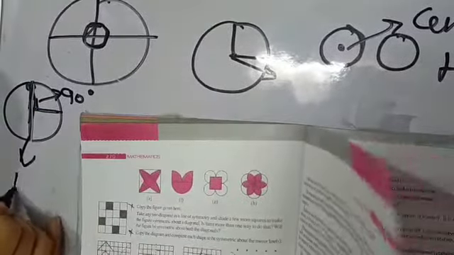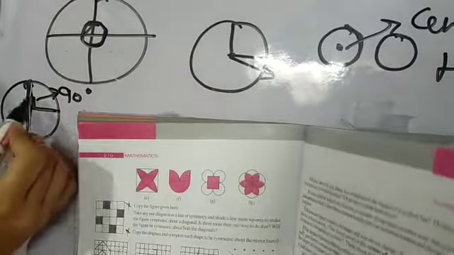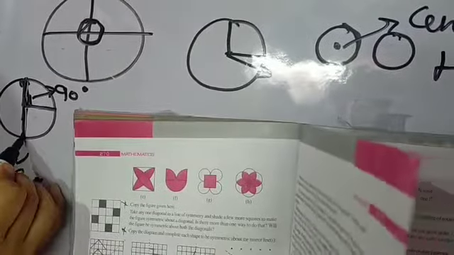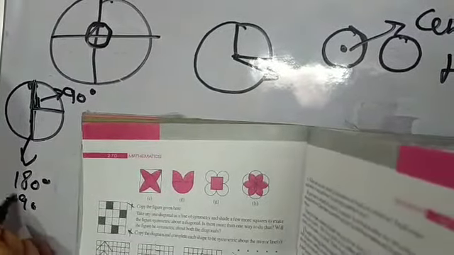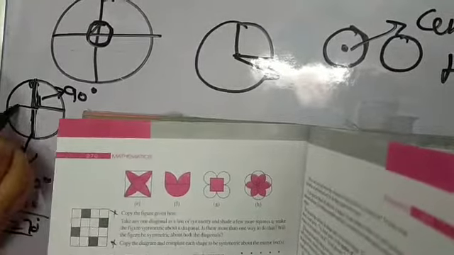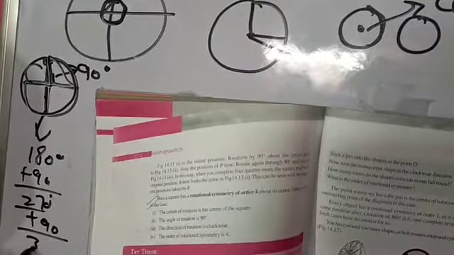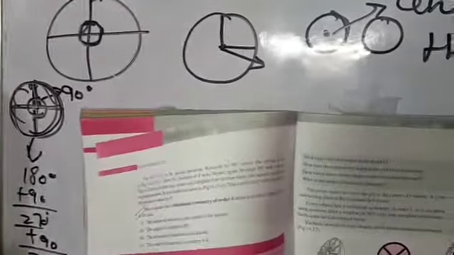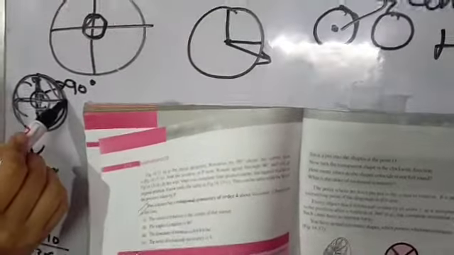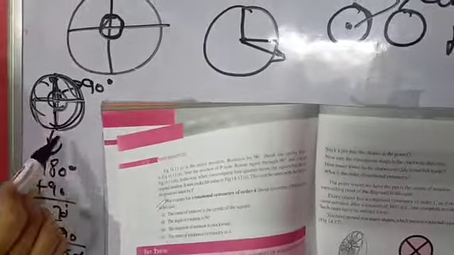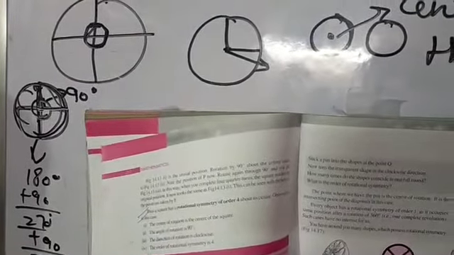Half of 360 is 180 degree. ठीक है. 90 plus 90 is 180. Then 180 plus 90, next angle will be 270 degree. This complete angle 270 degree, and next plus 90 again, then it will be 360 degree. This complete angle. ठीक है. Half means 180, quarter means 90, and complete angle means 360 degree.